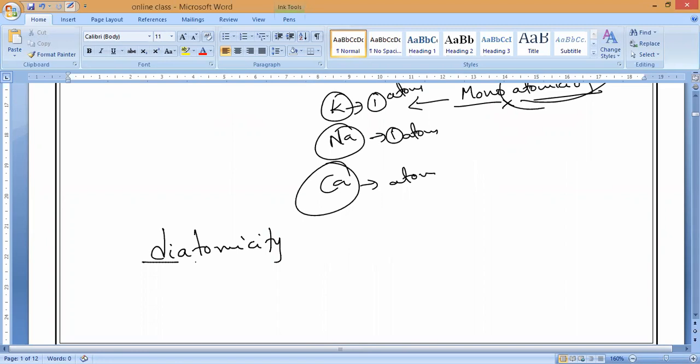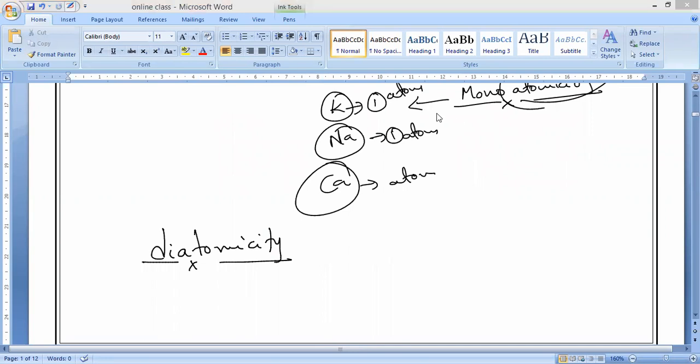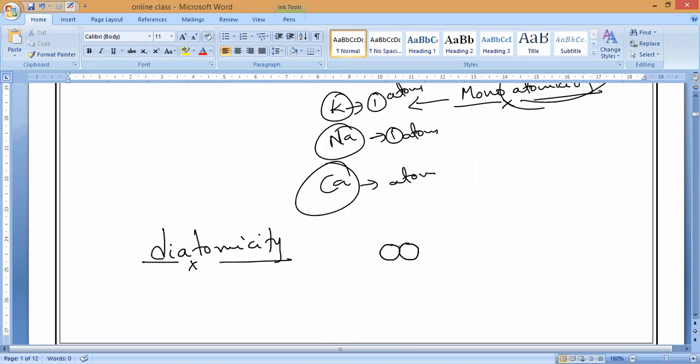Diatomicity. So what does "di" indicate, guys? You might understand "di" indicates two. Two means two atoms of an element. Two atoms are combining together to form a molecule of an element. Then that is called diatomicity.